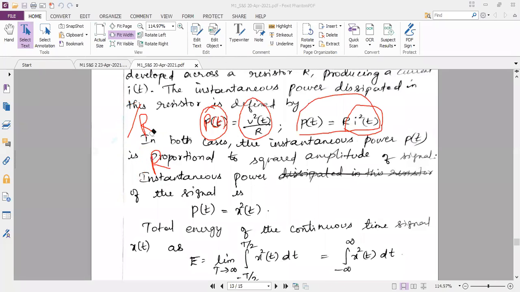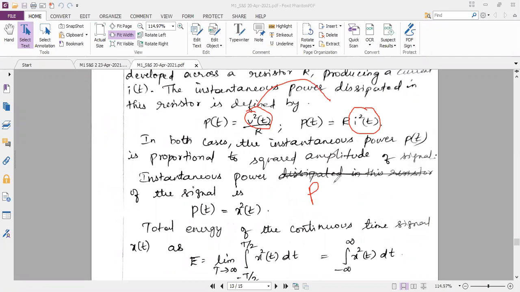If you see the power formula, can I say the power is directly proportional to the square of the amplitude, either current or voltage, whereas I can consider R as a constant. So from the above two relations, power is directly proportional to square of amplitude.